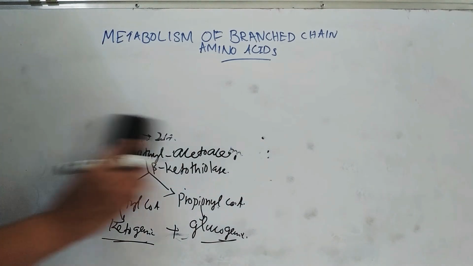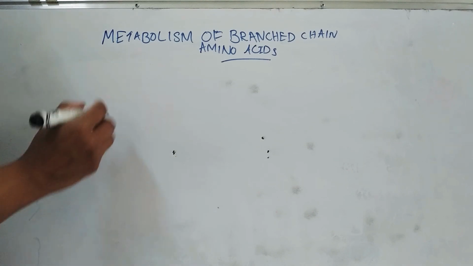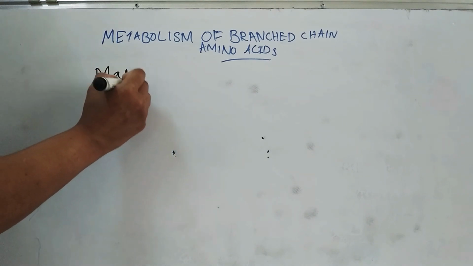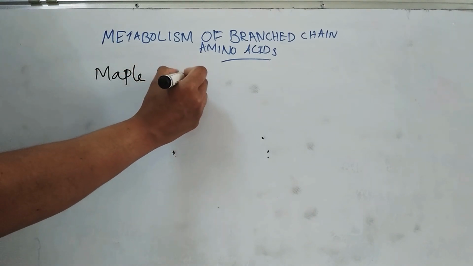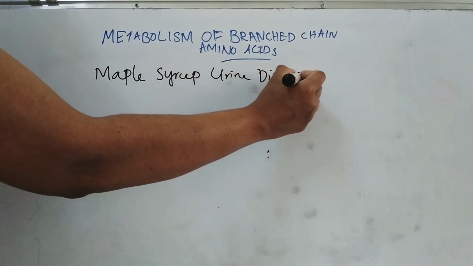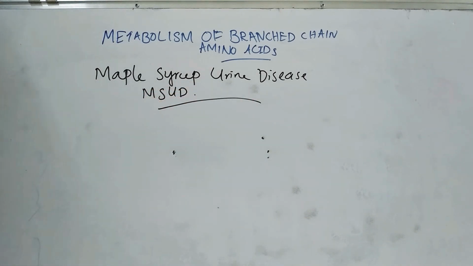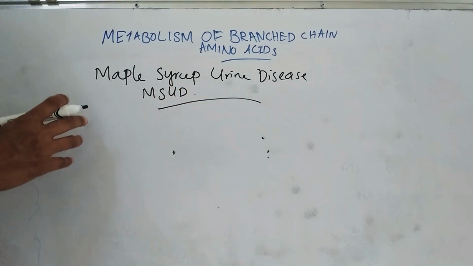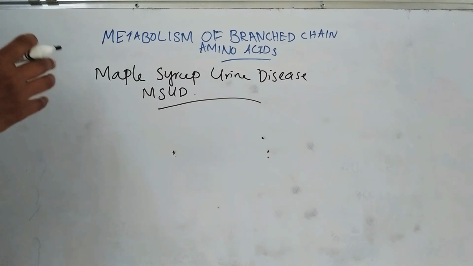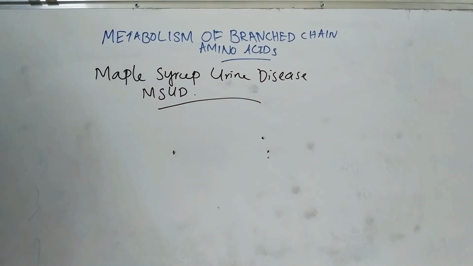Coming to the inherited disorder of the branched chain amino acids, this is known as maple syrup urine disease, MSUD. It is due to the absence of the enzyme alpha keto acid dehydrogenase complex.